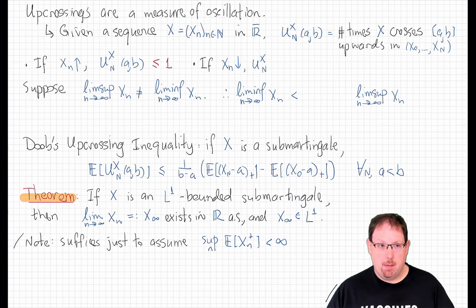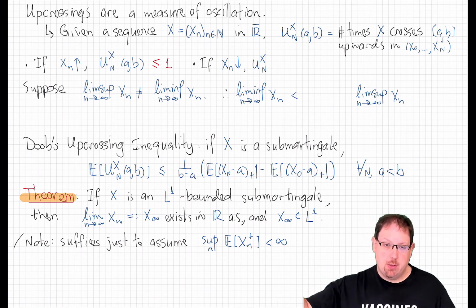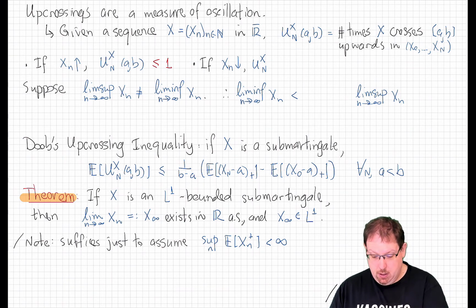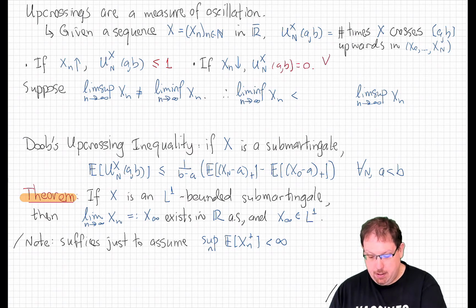It might be 1 because we might start below a and rise above b eventually at some finite time, and then we'll have 1 upcrossing, but we can then never drop below a again since we're increasing. On the other hand, it could be 0 if we start above a to start with, or if we never rise above b at the end of the day. If x_n is a decreasing sequence, then the number of upcrossings for any interval will be 0 because we never cross up at all.